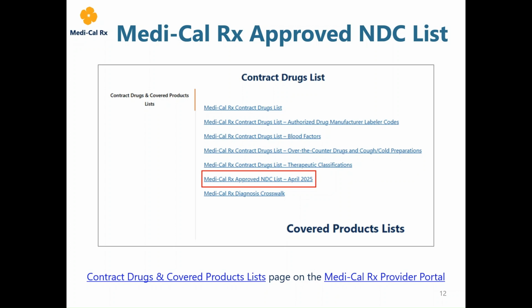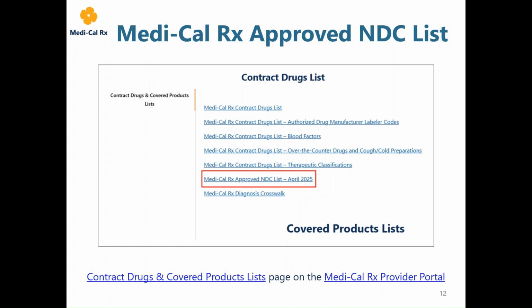The NDC list will also indicate PA requirements by NDC. Additionally, it provides details around NDCs impacted by specific policies, such as prior authorization requirements, extended duration PA policy, cost ceiling limits, and so on. Providers and prescribers are encouraged to review the Medi-Cal Rx CDL and approved NDC list navigation video for additional guidance.